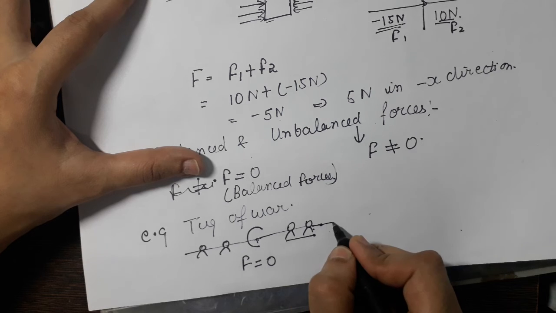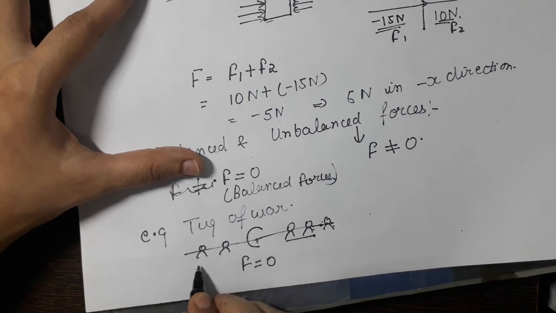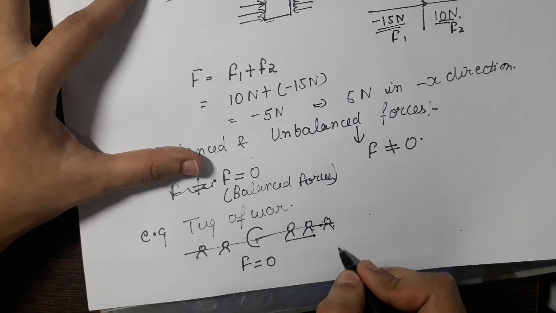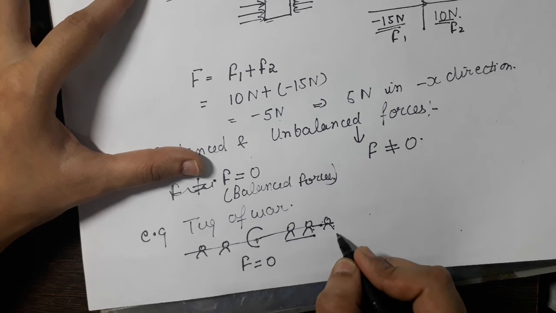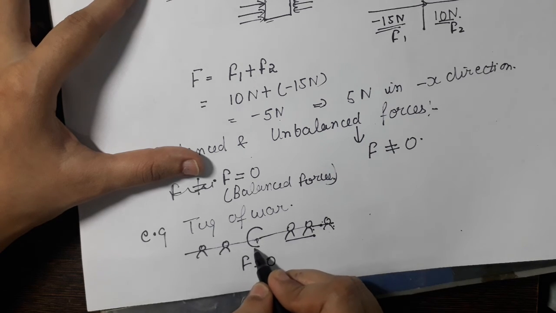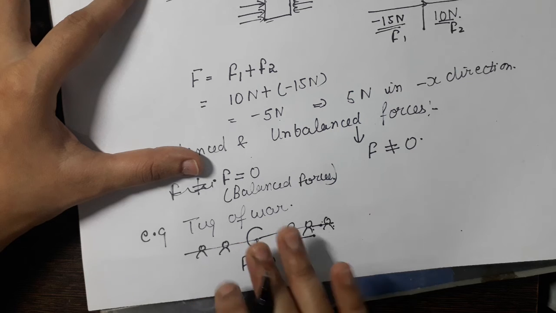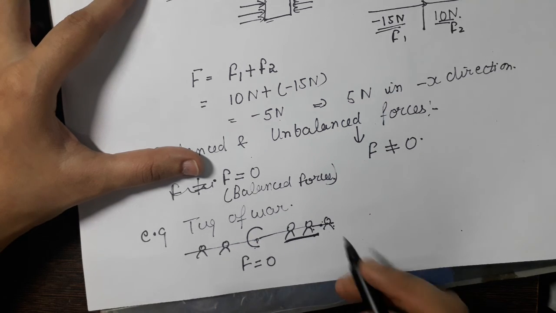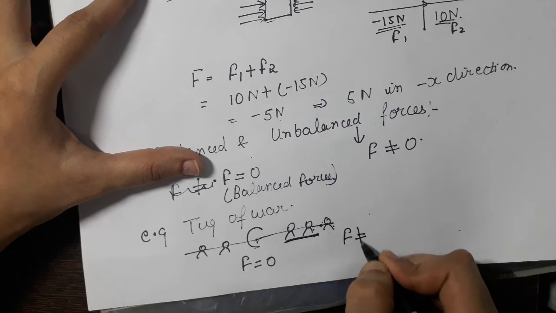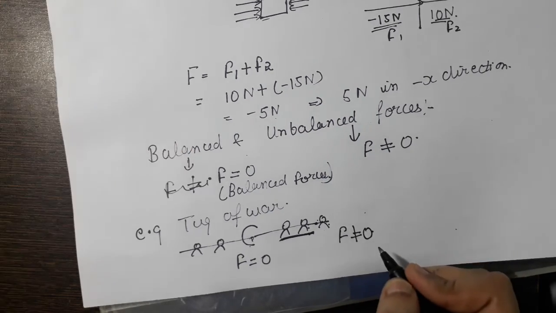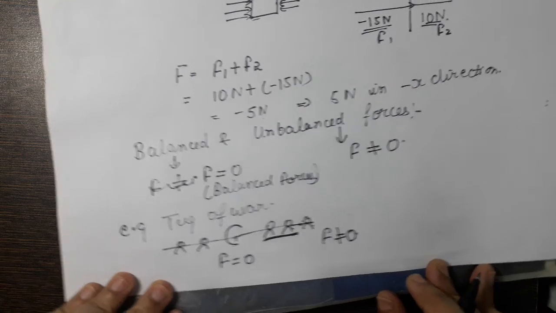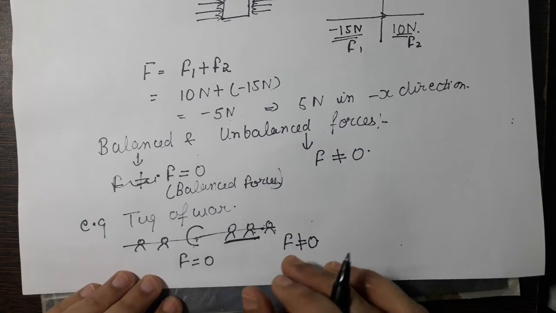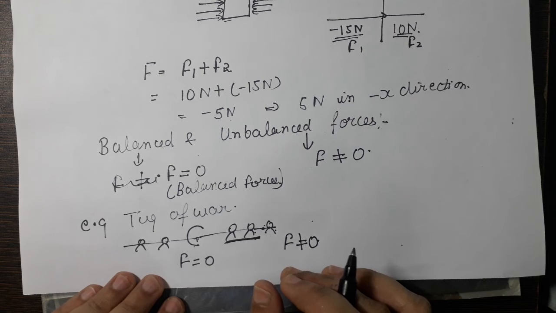But if the force applied from this direction is more than from the other direction, then there will be some resultant force. Then the force will be unbalanced and there will be an effect on the rope, and the rope will move towards the direction in which more force is applied. Here the resultant force will not be equal to 0. So this is the concept of balanced and unbalanced forces.